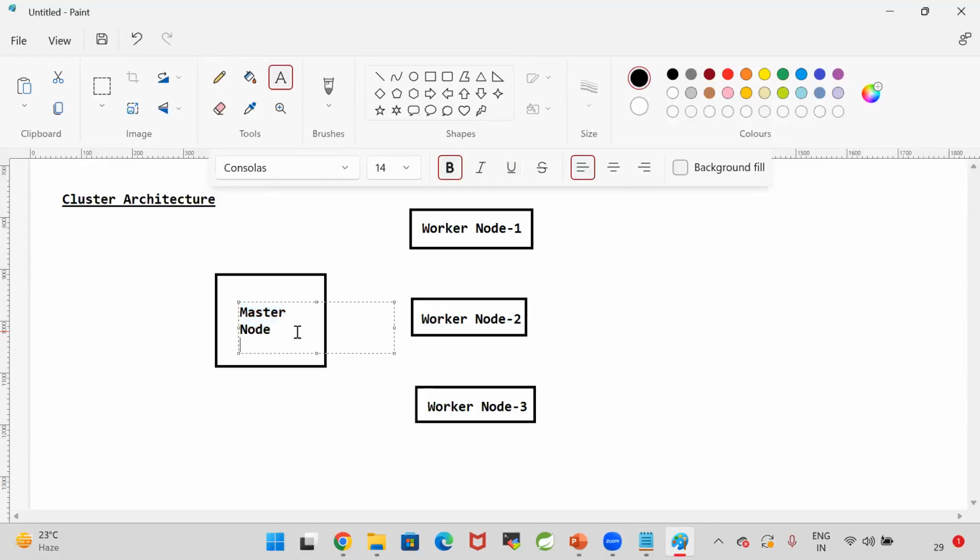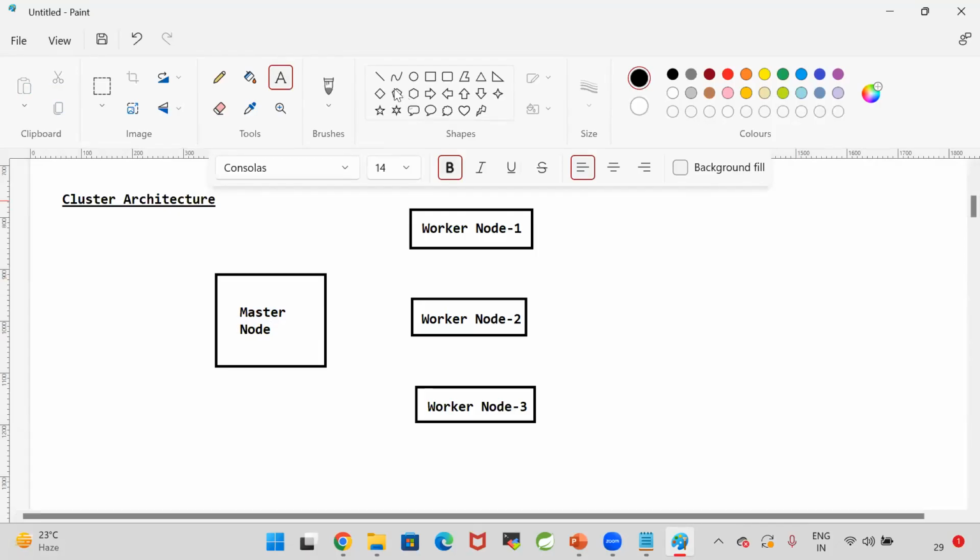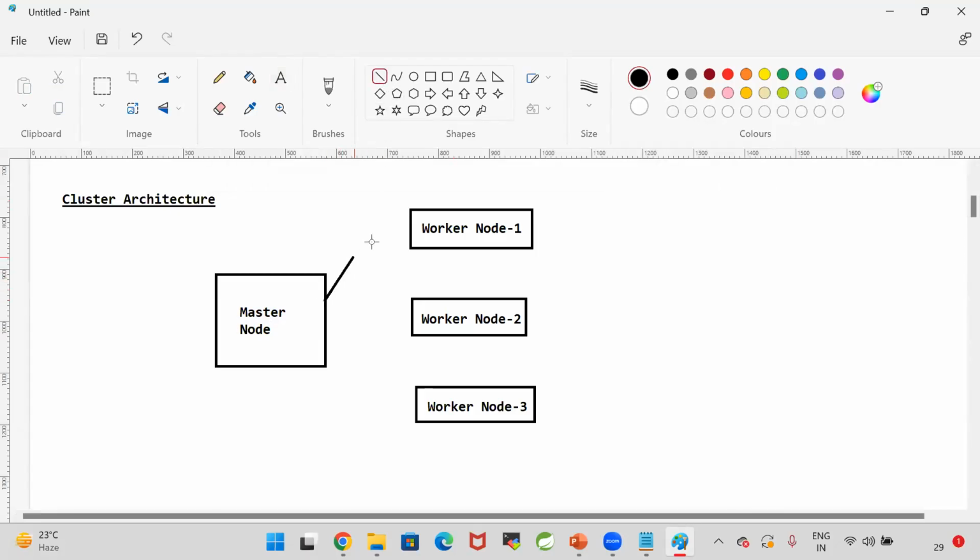Master node is nothing but a manager. Worker nodes are nothing but the assistants, or I can say team members. Now here the worker nodes will be created, and the worker nodes will be assigned to the master node. So this is called a cluster.